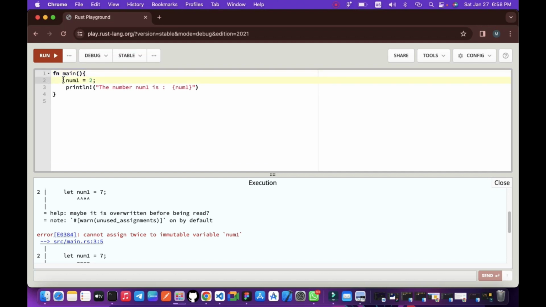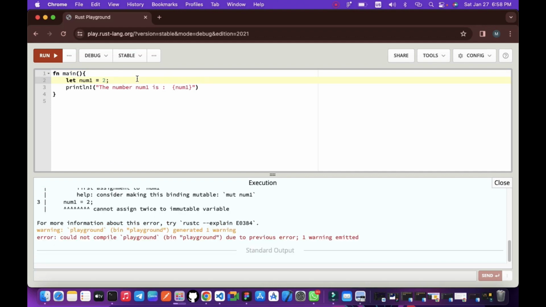Now, you might want to try to manipulate and reassign values to them. How do you do it? We add a keyword called mut, which is short for mutable. So what we're trying to say is we're declaring a variable, but this time it's a mutable variable, so we could reassign values to it.